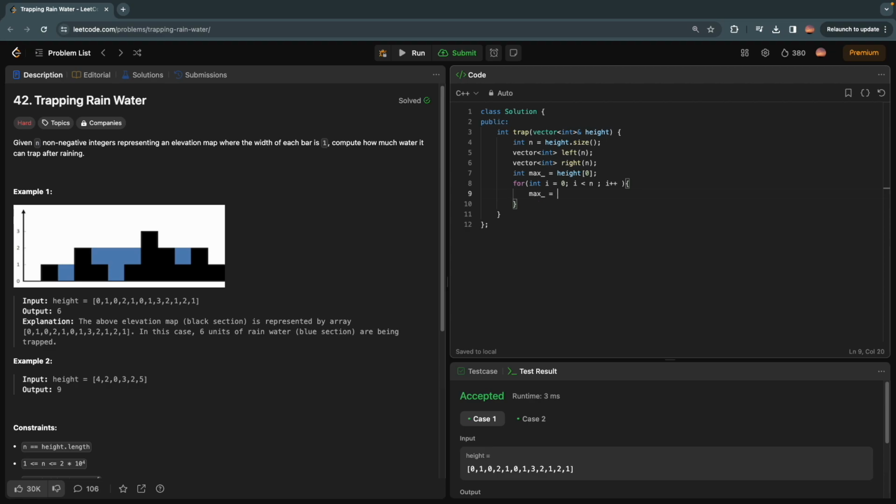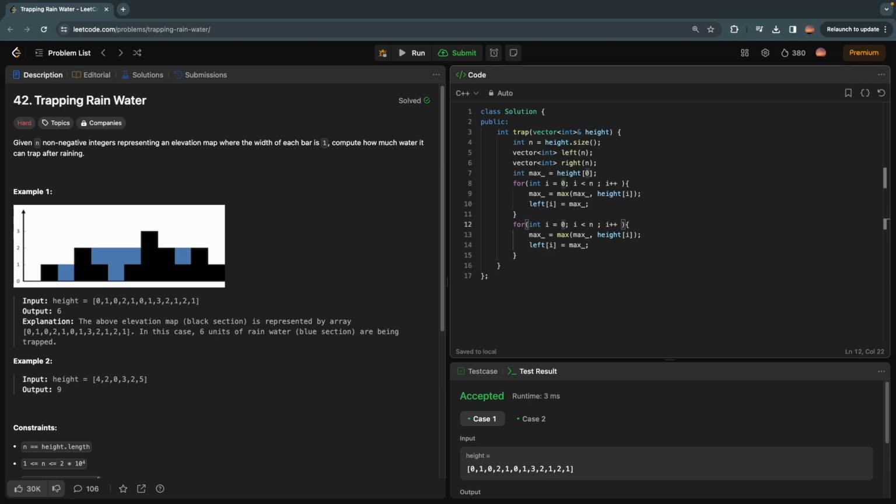So how do we calculate this max? It will be the maximum of max and the height at that point, and left[i] will store the max. Similarly, we can do this for the right traversal.